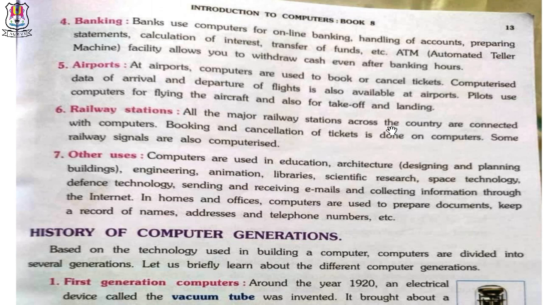Airports. Computers are used to book or cancel tickets. Computerized data of arrival and departure of flights is also available at airports. Pilots use computers for flying the aircraft and also for takeoff and landing. Railway stations. All the major railway stations across the country are connected with computers. Booking and cancellation of tickets is done on computers. Some railway station signals are also computerized.